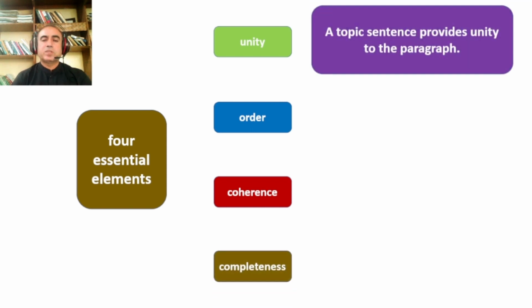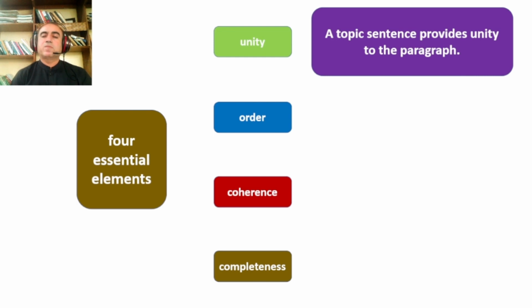When we say unity, it means that the paragraph deals with a single idea, a single factor, a relationship between two things. It doesn't talk about multiple things. This cause and effect paragraph would be talking about one effect of a certain cause. That is then called the unity of a paragraph, dealing with a single item or single idea.